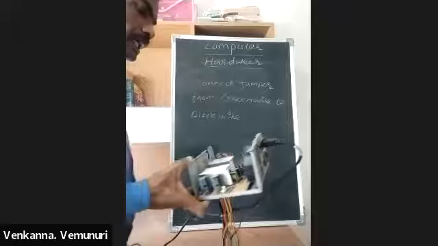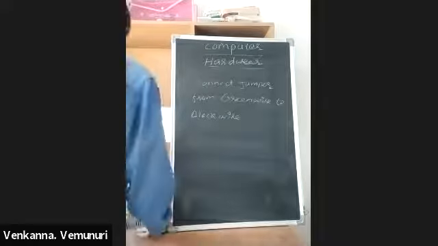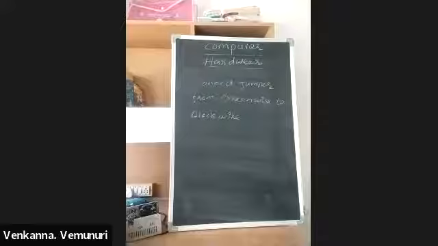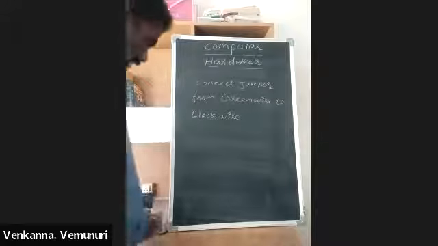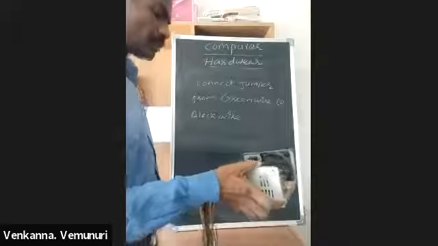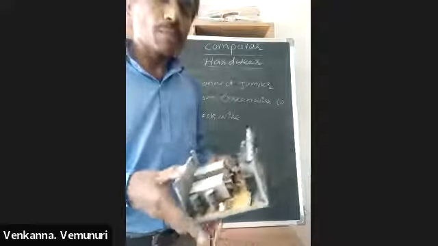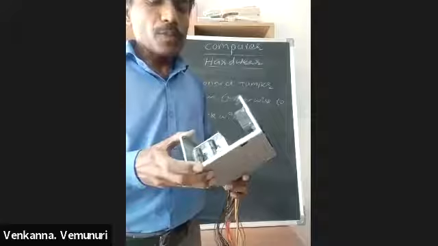Now we check this SMPS voltages. Sometimes the fan is rotating, but when you connect this SMPS to the motherboard, the motherboard is not working, or the processor fan is rotating but there is a no display problem. So where is the problem?